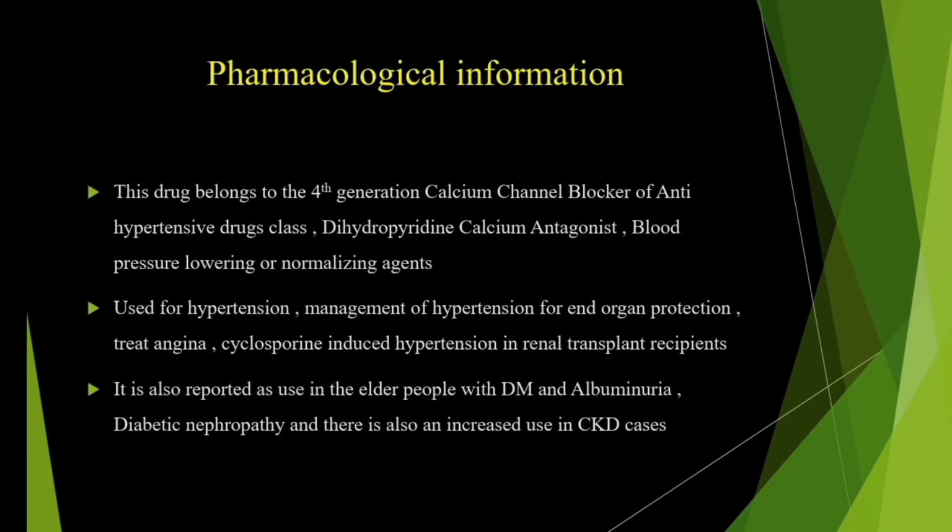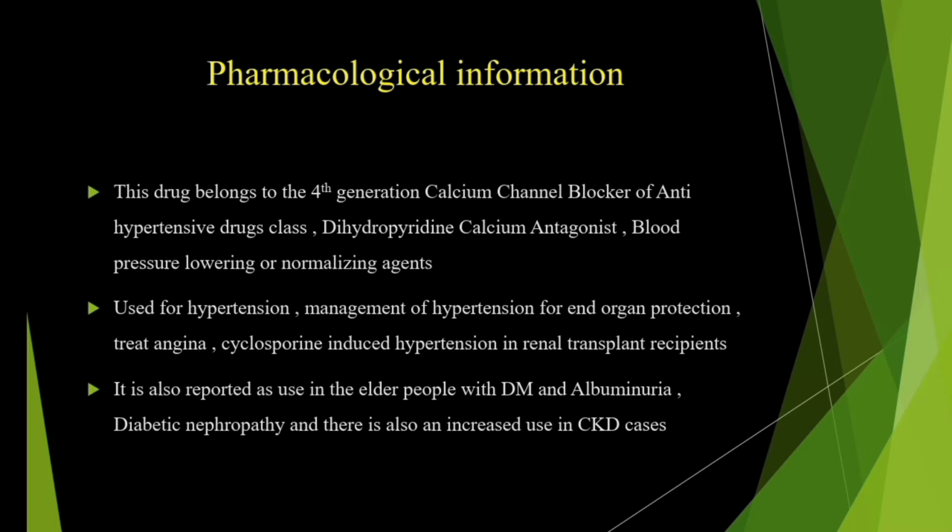Now coming to its pharmacological information. This drug belongs to the 4th generation calcium channel blockers of the antihypertensive drug class, and the other classifications are dihydropyridine calcium antagonist and blood pressure lowering agent.